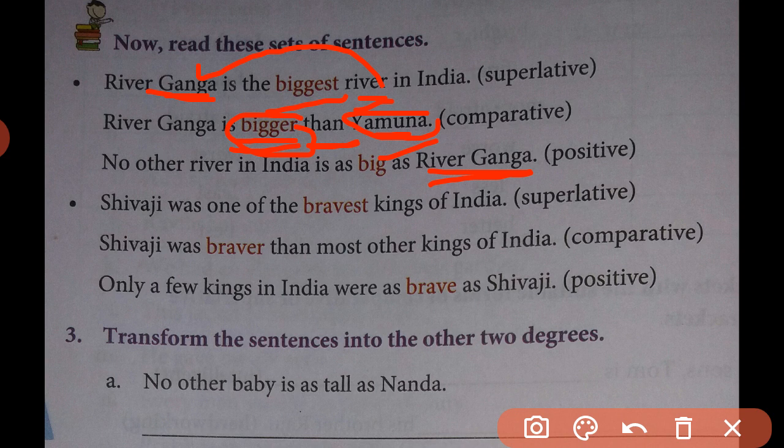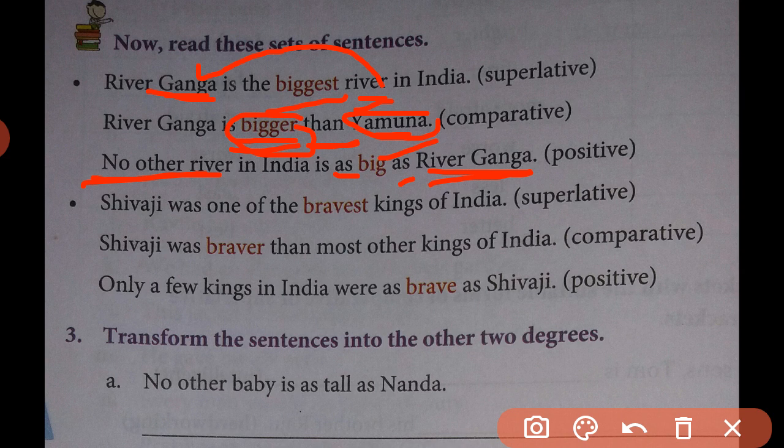But if we are changing this superlative degree into positive degree, then we are comparing no other river, common noun, that is river, but no other of all the rest of the rivers in India. That is, no other river in India is as big as river Ganga.